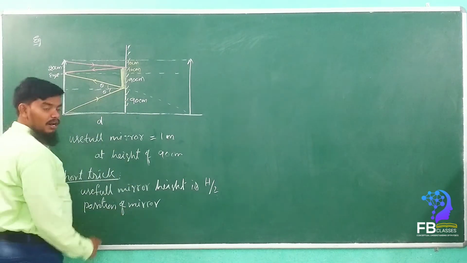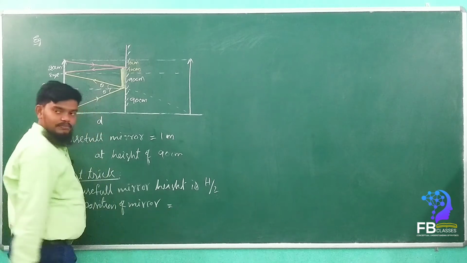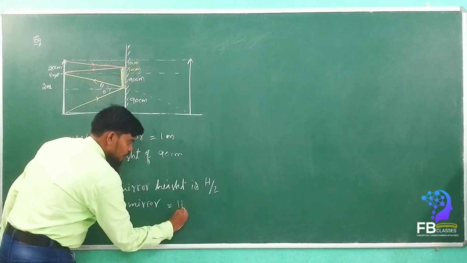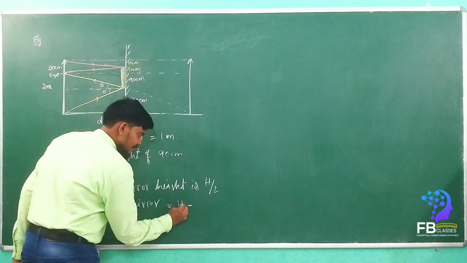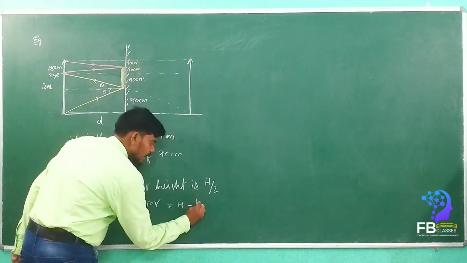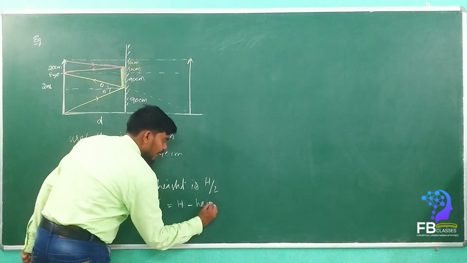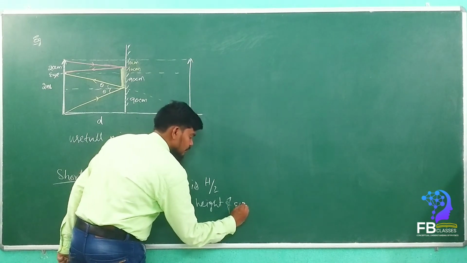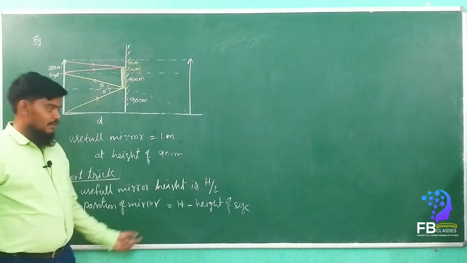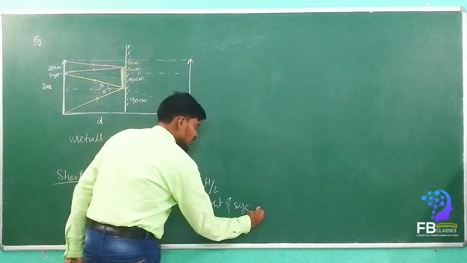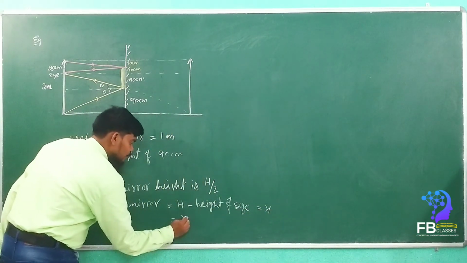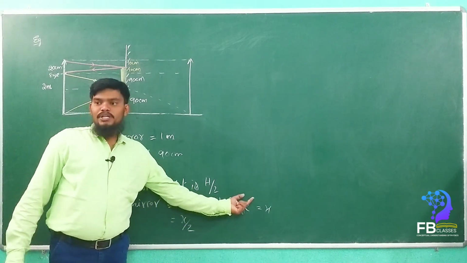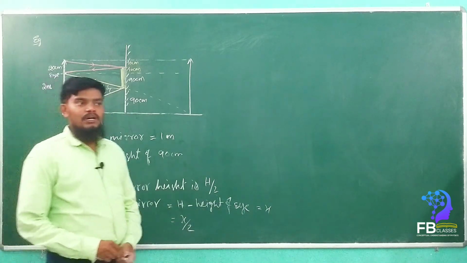So the position of the mirror, how can we write? Position of the mirror is equal to h minus height of the eye, where h means the total height of the person. If we consider h minus height of the eye is equal to x, then x by 2 is the answer. Are you getting my point?